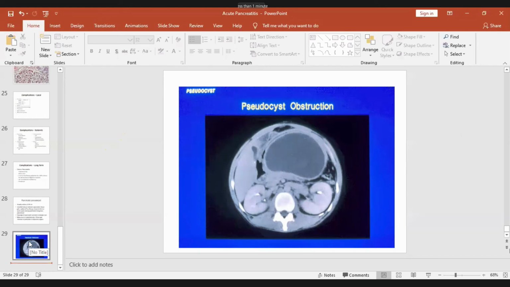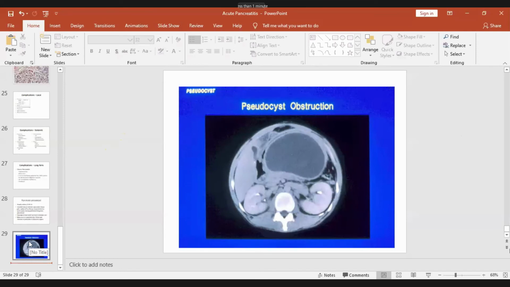Now, regarding etiology, I told you there are 5 groups. One is metabolic, which includes alcohol. Then mechanical, which includes gallstone. Then third is vascular, which includes hypotension and vascular embolism, thromboembolism, and polyarteritis.